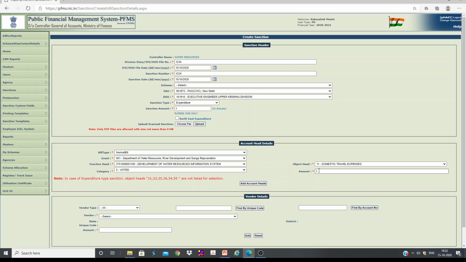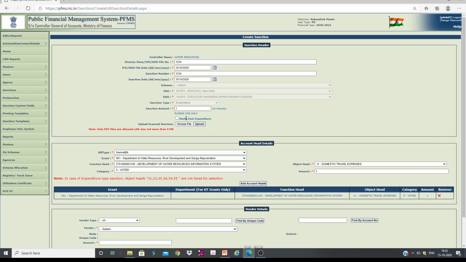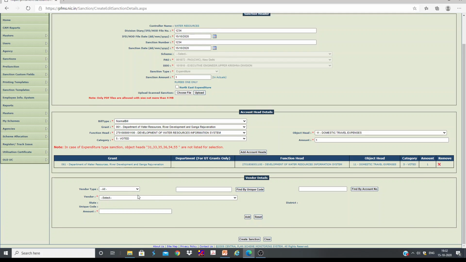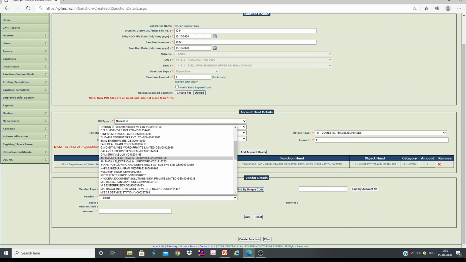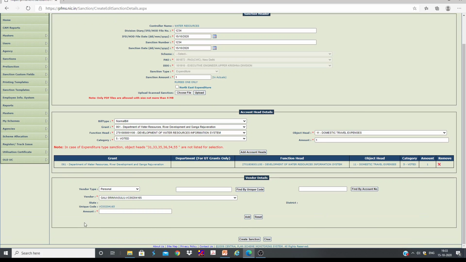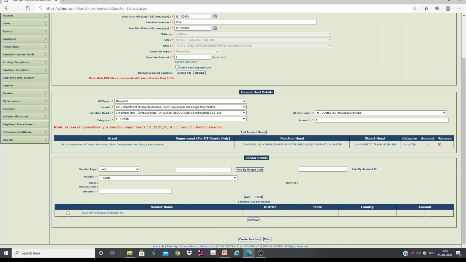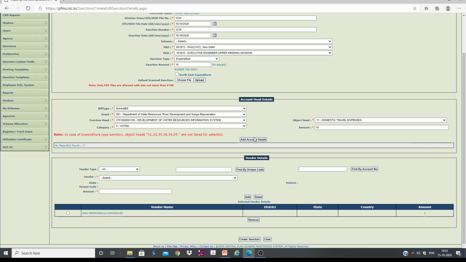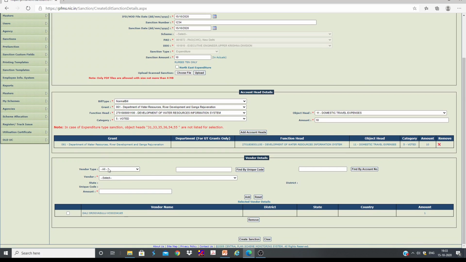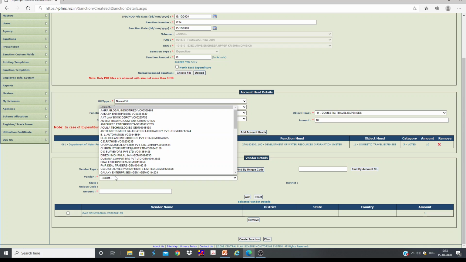This is just meant for testing. You can add account details. Then vendor type, you can see I'm just using personal. You can select from here. So I am taking my name. You can add here. And one more thing, we can add multiple persons also. Let me take more money here, 10. I need 10, and I can add one more person here just for explanation purpose.